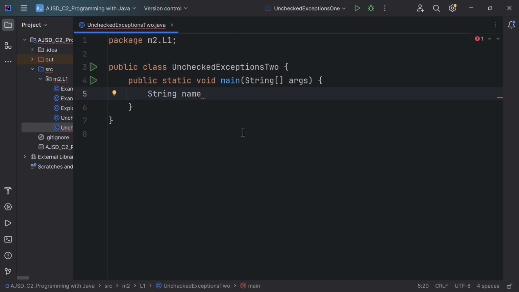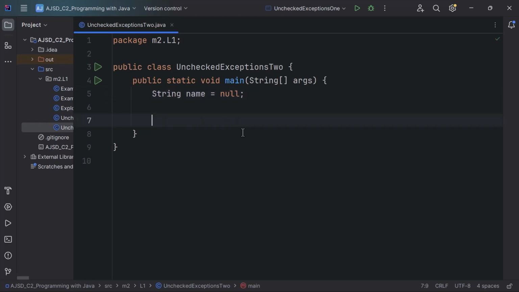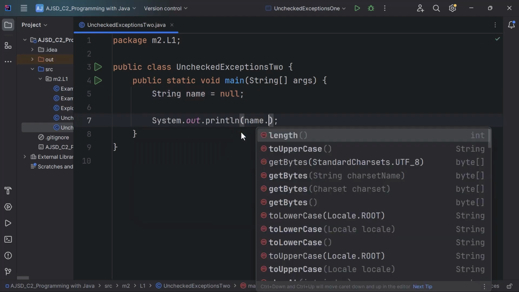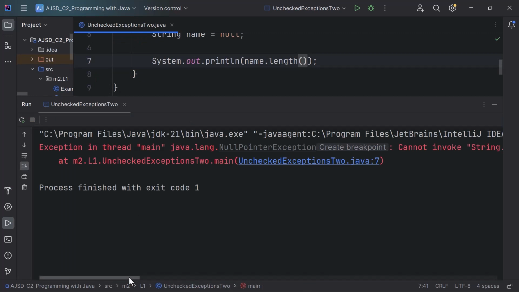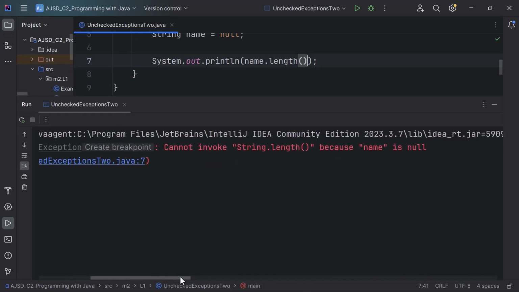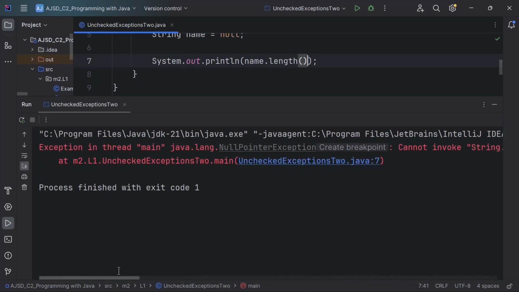At runtime, the variable name is stored in stack memory. Assign a null value to it. This means that the variable name in stack memory is pointing to nothing in heap memory. In other words, it's empty. Now access the string and print its length by calling its length method. Run the code. Notice that there is a null pointer exception. This has happened because the string is null and doesn't point to anything. When coding with Java, it's important to remember that you simply cannot perform any operation on a string that's null.